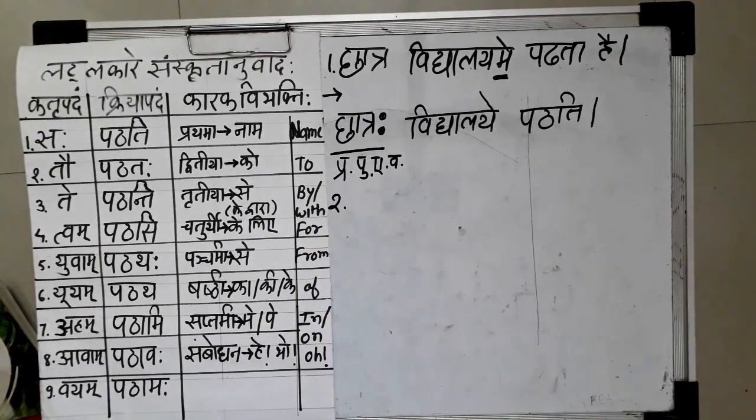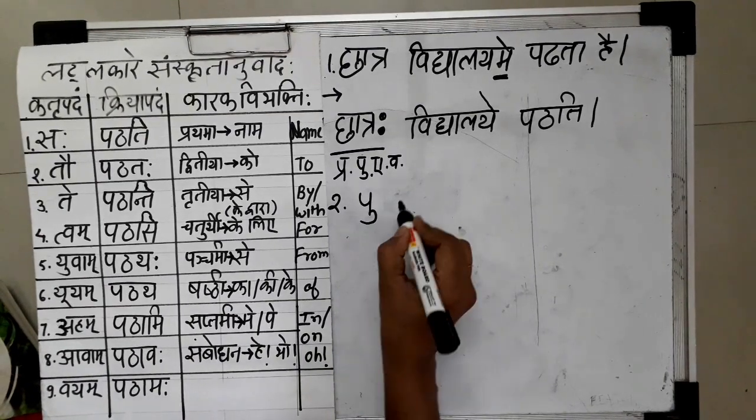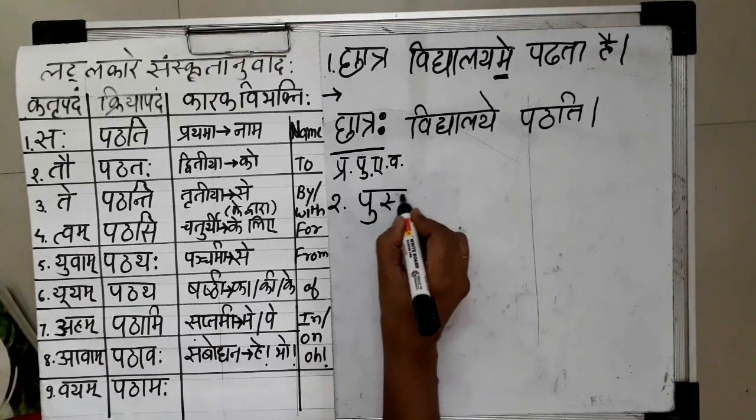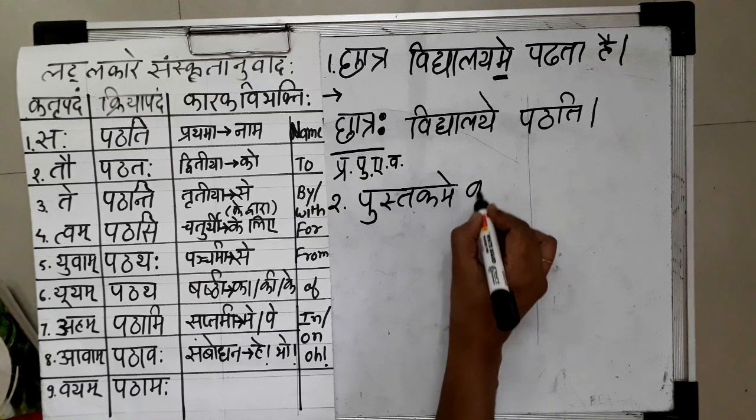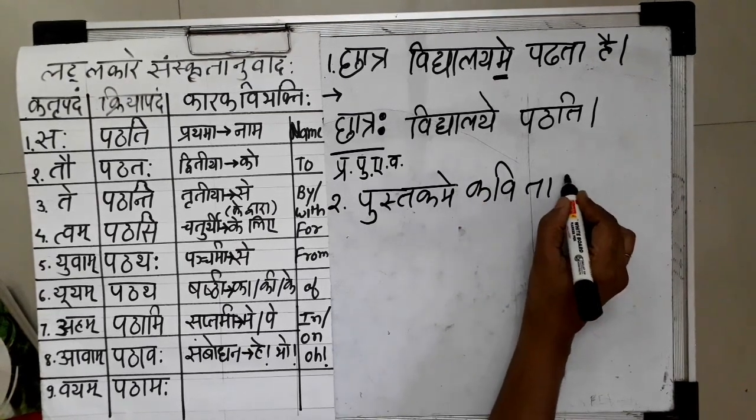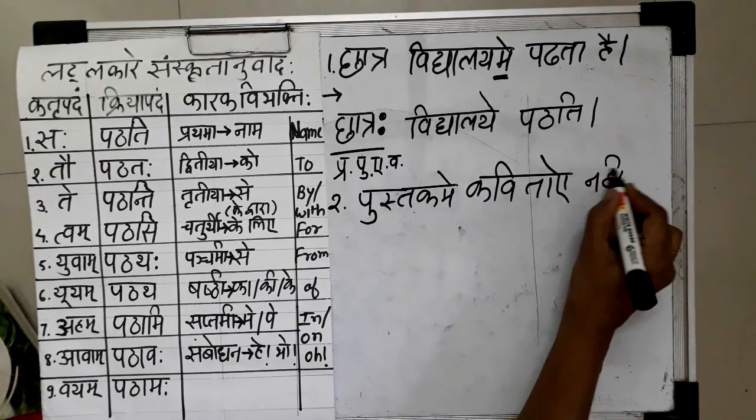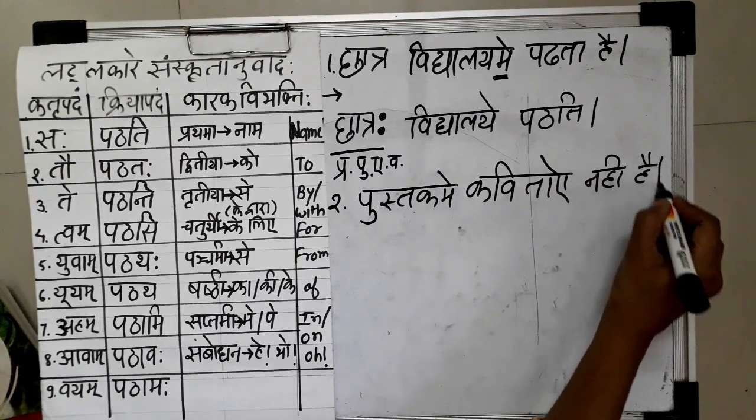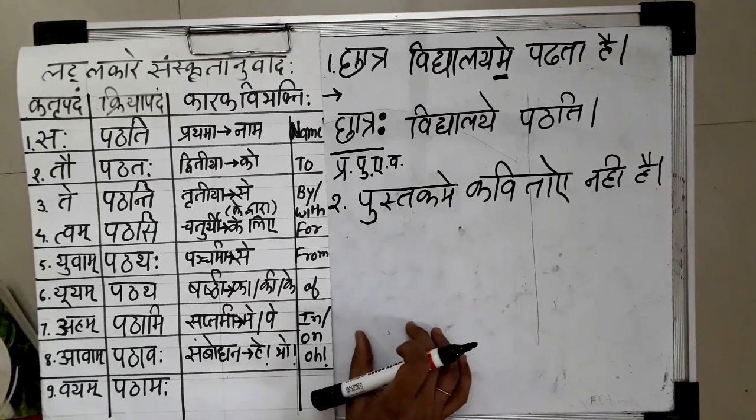Now we will try the second sentence. पुस्तक में कविताएं नहीं है. This is our second sentence. Again in the same way, we are going to write down the alternative words first.